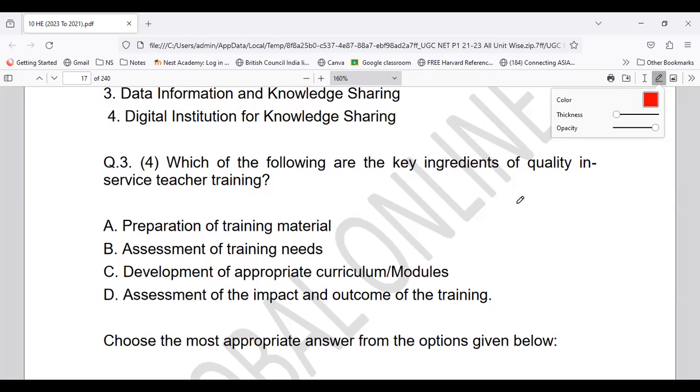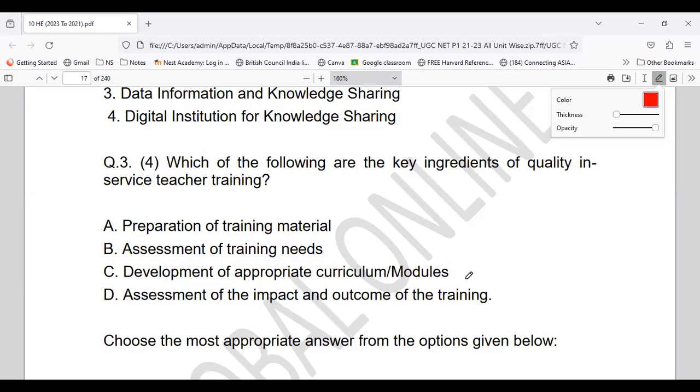Whether it is preparation of training material, assessment of training needs, development of appropriate curriculum or modules, or assessment of impact and outcome of the training. What of the following ingredients are important?